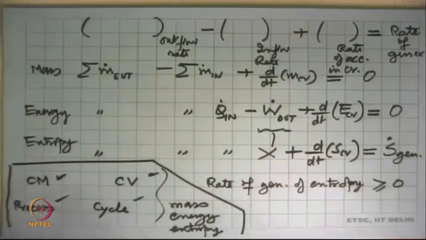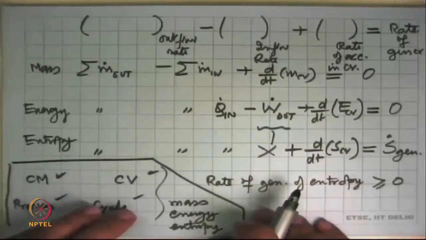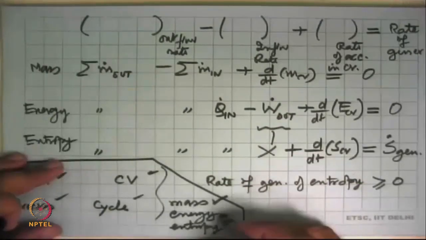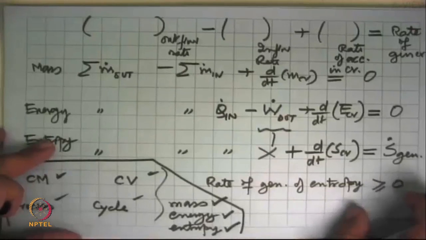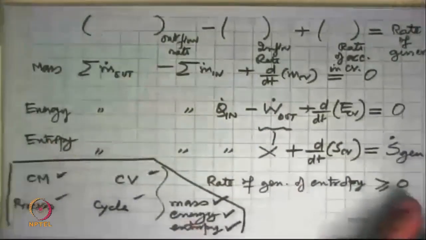And we have reached the point where we are now saying that I can analyze any system I want, any machine I want, any device I want. We have now the tools, and we know that starting from here, if we make suitable assumptions, life will become a bit easier, but we have to make sure that all these are obeyed by that system. Okay, so this is one thing.